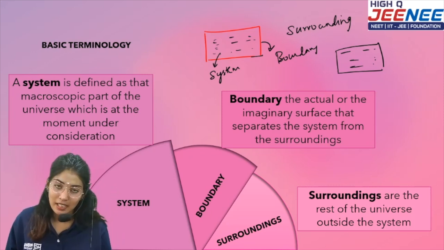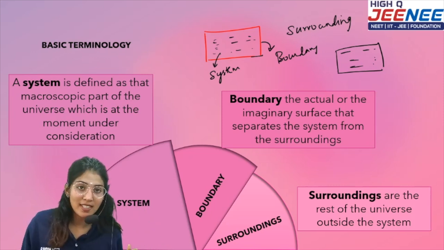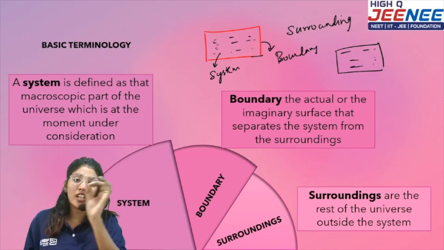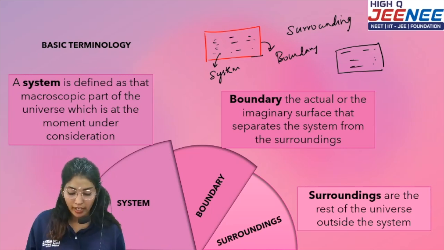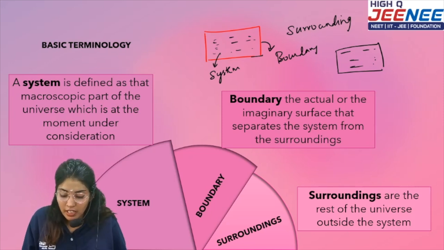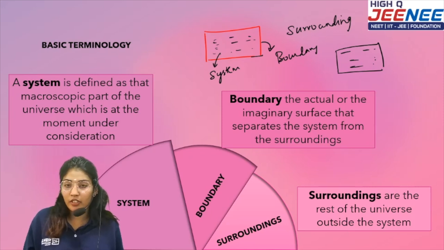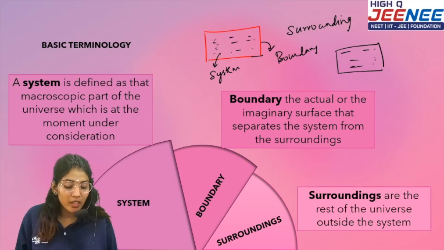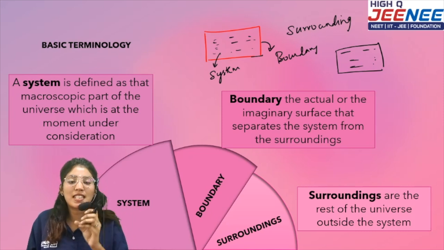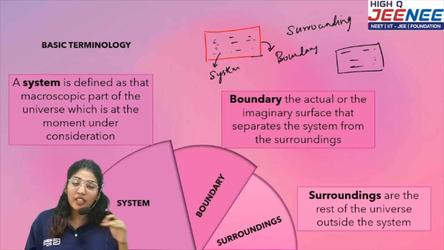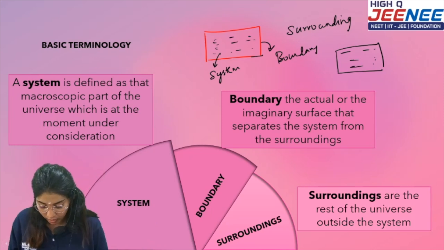System. And everything else in the universe is called what? It is called surroundings. And what differentiates the system and surroundings is called, yes, boundary. Okay, so you can read it. System is defined as the macroscopic part of the universe which is under consideration. And boundary is the actual or imaginary surface that separates the system and the surroundings. So everything else in the universe is called what? Surroundings. Very good. Moving on to the next one.